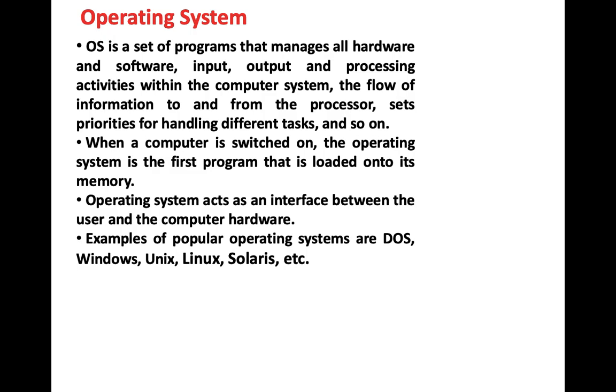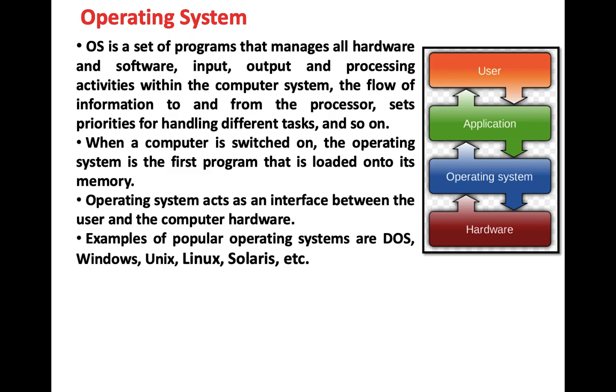So what does an operating system do? Operating system acts as an interface between the user and the computer hardware. Now, how is this working? Between the user and the hardware, this operating system, this Windows, is helping us to run all the softwares, right? It first checks whether all the hardware and the software are in the proper phase of working or not, and whether the flow of information is proper or not.